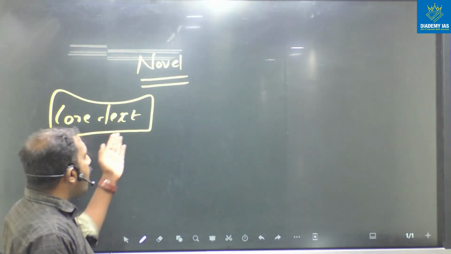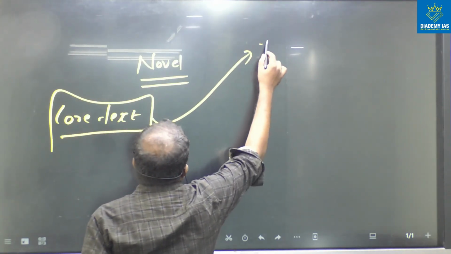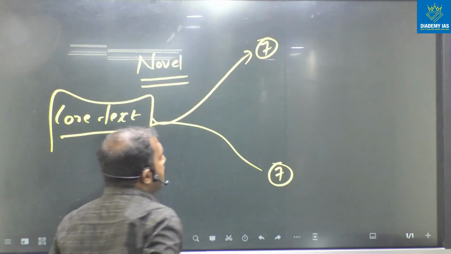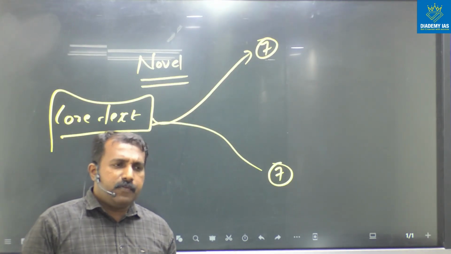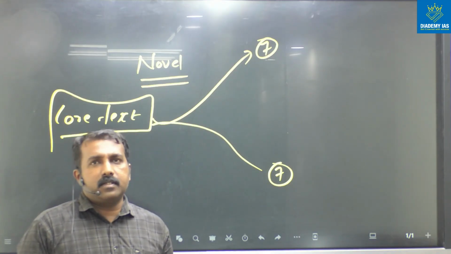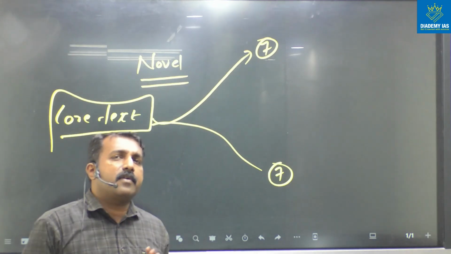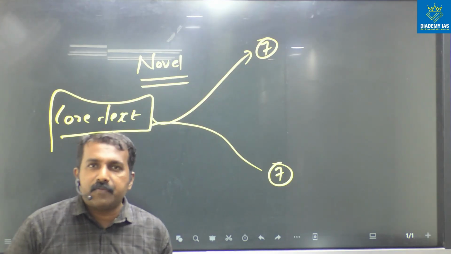Okay, so the core text for novels, and we already said we have 7 novels in paper 1 and 7 novels in paper 2. The same approach you can follow. For example, Kanthapura. If we take the example Kanthapura, we have to analyze what is the peculiarity of Kanthapura, the novel. I'm not saying about the story or the summary of the novel.